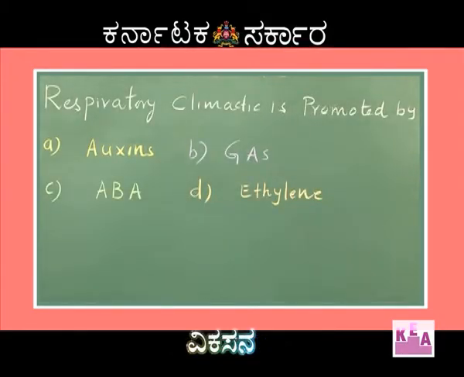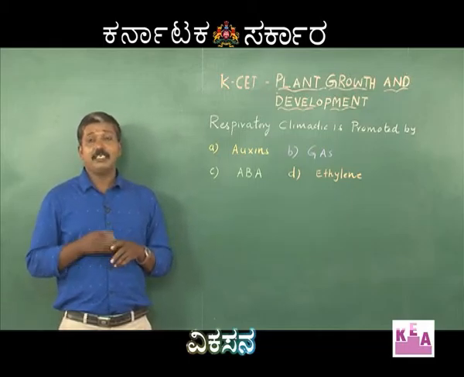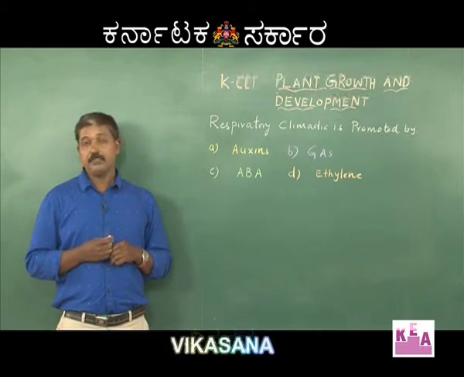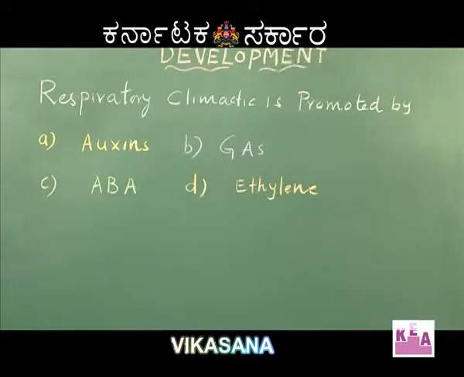We will move on to the next question. Respiratory climacteric is promoted by. The options are A, auxins, B, gibberellins, C, abscisic acid and D, ethylene. Respiratory climacteric is the increase in the rate of respiration during the ripening of fruits. Since it is increasing the rate of respiration, we need to find out among these four hormones which hormone promotes the ripening process.